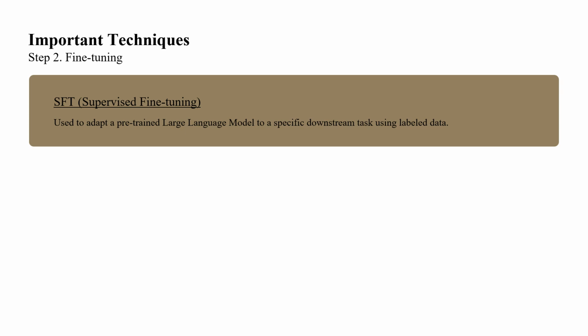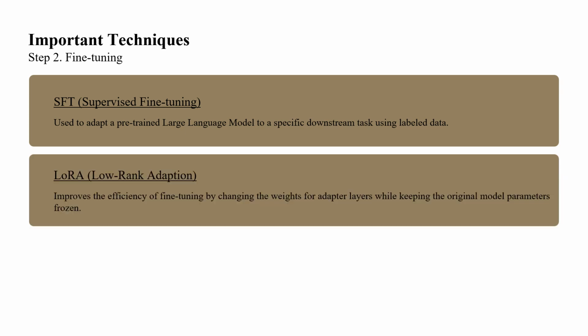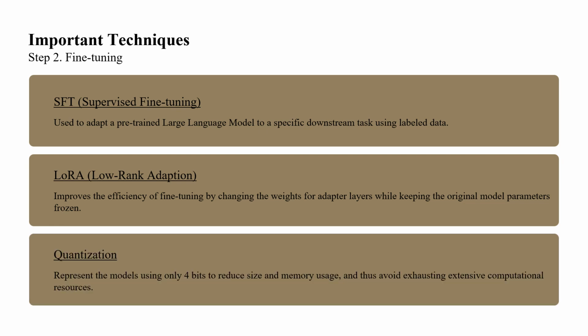First, this is a supervised fine-tuning process. It is widely used to adapt a pre-trained LLM to a task-specific downstream using labeled data. Second, we use LoRA because this technique improves the efficiency of fine tuning by changing the weights for adapter layers while keeping the original model parameters frozen. Third, we know training LLMs could exhaust extensive compute resources, so we quantize our models into 4-bit.